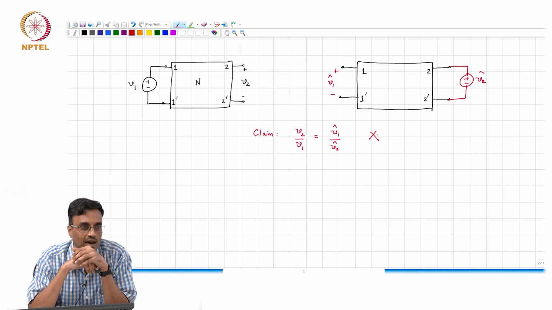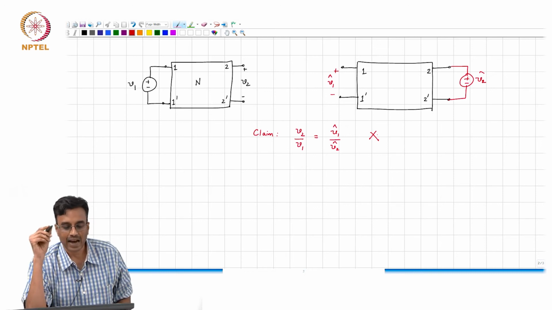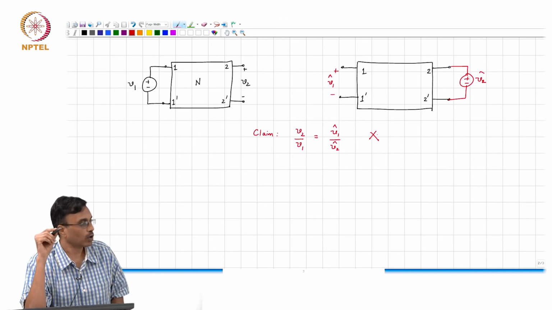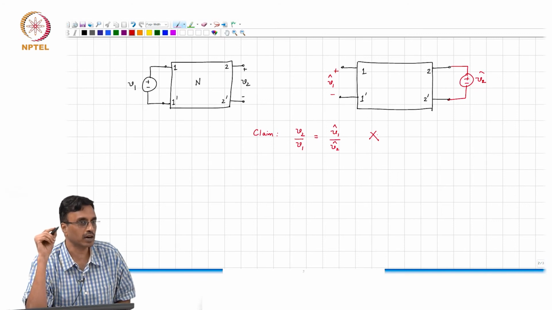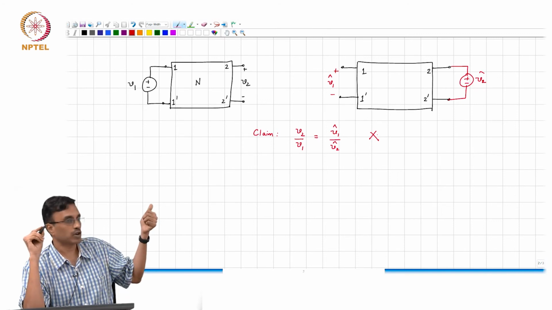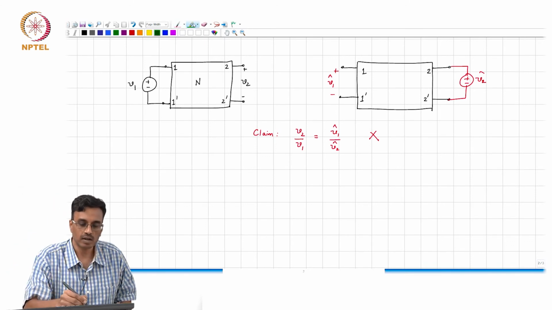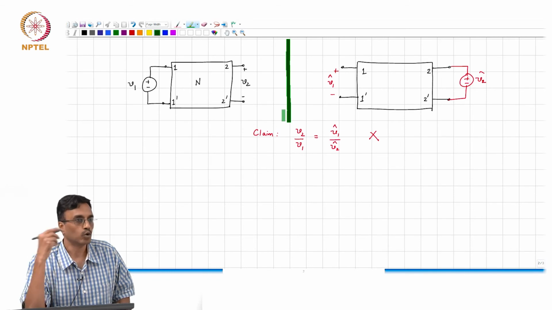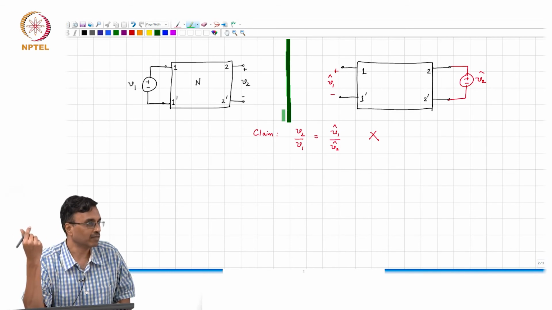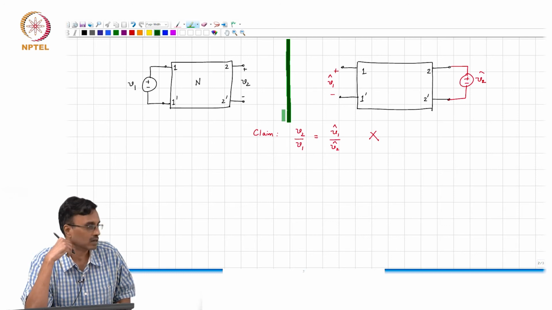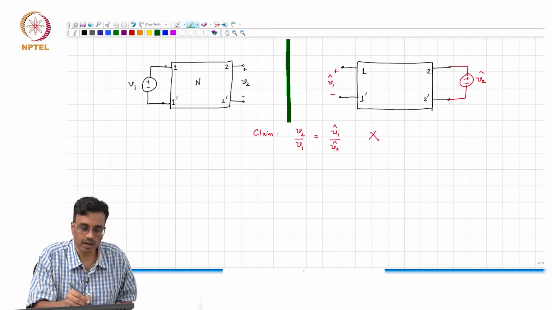Remember that the graphs of the network when you de-energize the sources must be the same. So, when you de-energize the sources, what do you get on the left side? Which port is shorted? Port 1 is shorted. On the network on the right, port 2 is shorted. So, you don't have the same graph on both the sides, and therefore, this is definitely not correct.